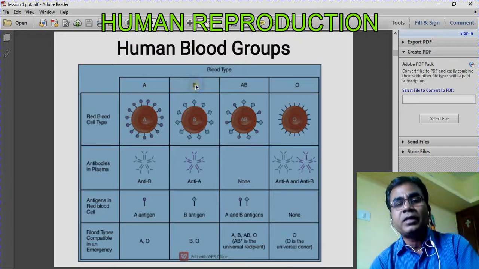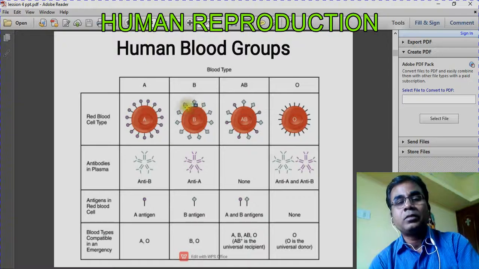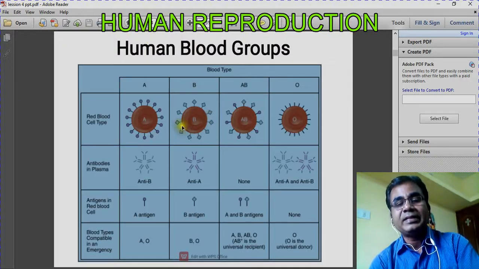In B blood group, what will be there around the RBC? Antigen B, otherwise called B antigen. So in A blood group, A antigen is there, and in B blood group, B antigen will be there.